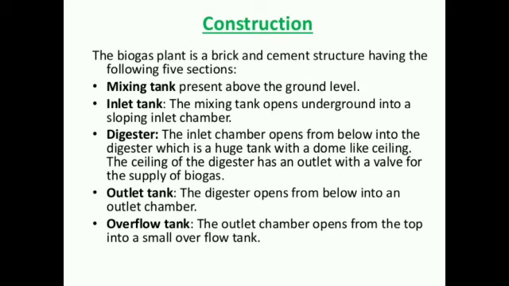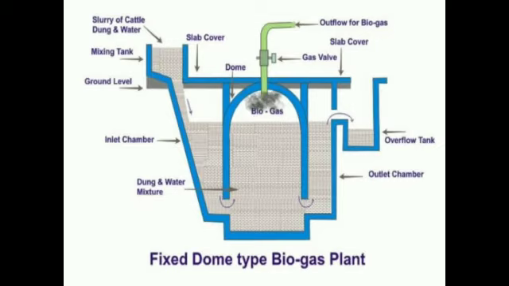The biogas plant is a brick and cement structure having 5 sections. In those 5 sections, the first one is the mixing tank. In the mixing tank, the various forms of raw material are put in, for example, poultry waste, animal waste, domestic waste, human waste. All kinds of raw material are mixed in the mixing tank. So the first one is the mixing tank.